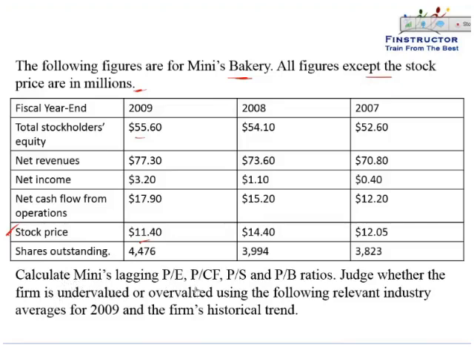Calculate Minnie's lagging P by E, price to cash flow, price to sales, and price to book ratios. Judge whether the firm is undervalued or overvalued using the following relevant industry averages for 2009 and the firm's historical trend.